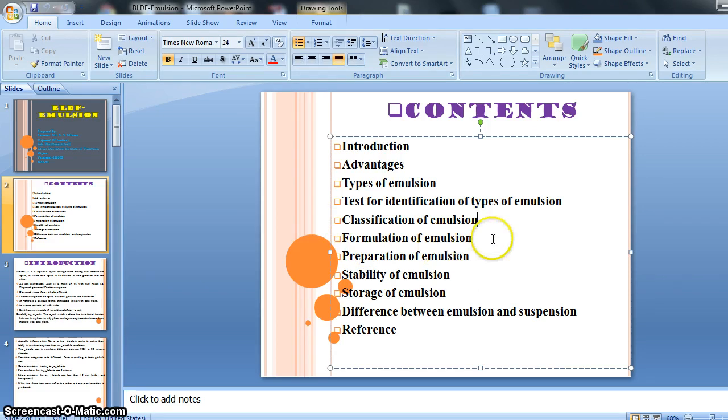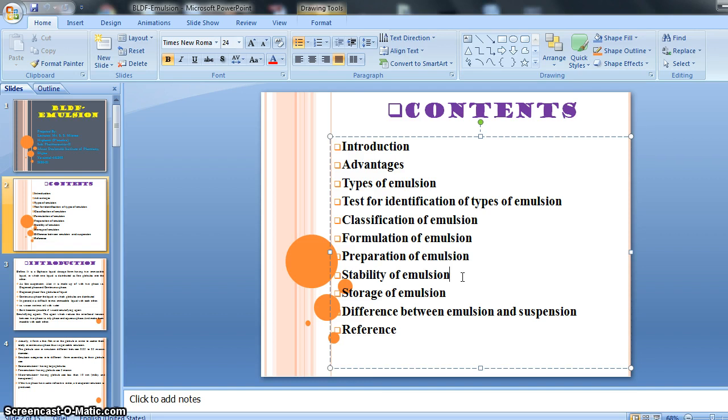Then the formulation of emulsion, how we can formulate it. Then the preparation of emulsion, the method of preparation. Then the stability of emulsion, how we find out whether our particular preparation is stable up to its expiry date or shelf life. As in our previous chapter on stability testing, which we already discussed, we will also see the storage conditions of emulsion.